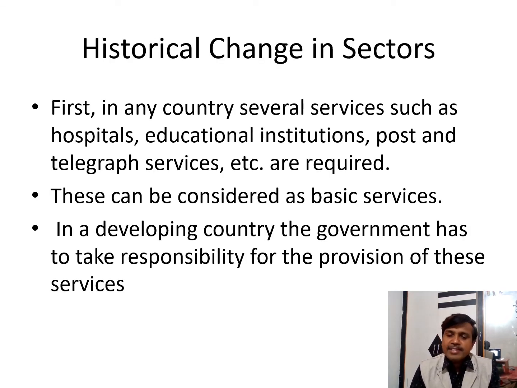In recent years, service of tertiary sector is getting more importance. What may be the reason for increasing importance of tertiary sector? So let us see now.